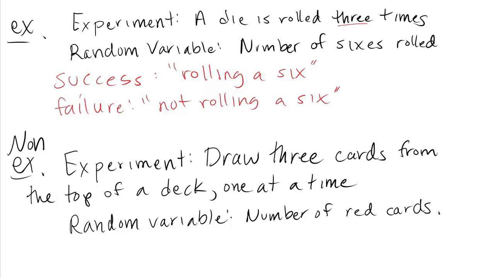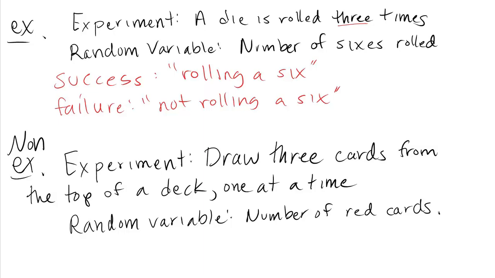If we draw a red card off the top of the deck and we don't put it back, there are now fewer red cards in the deck and the probability of drawing a red card the next time is less than it was the previous time. And if we draw a black card off of the top in our first draw, then the probability of drawing a red card is larger than it was in the first trial.